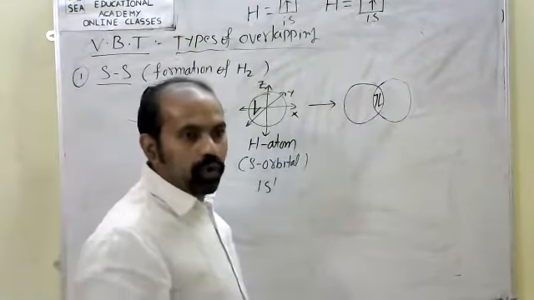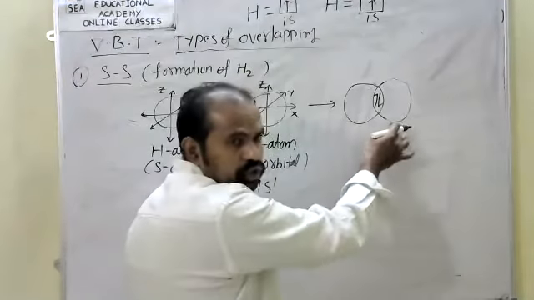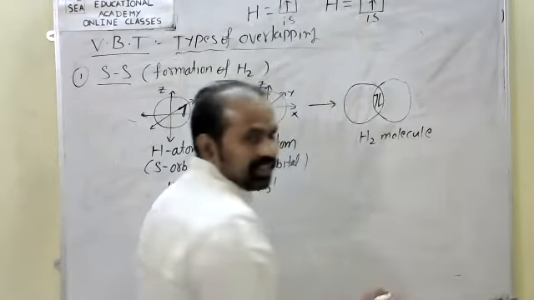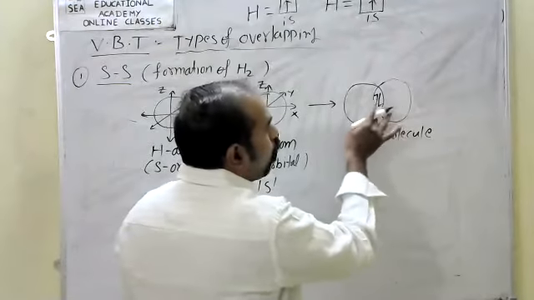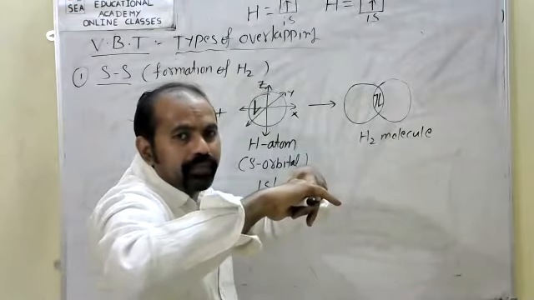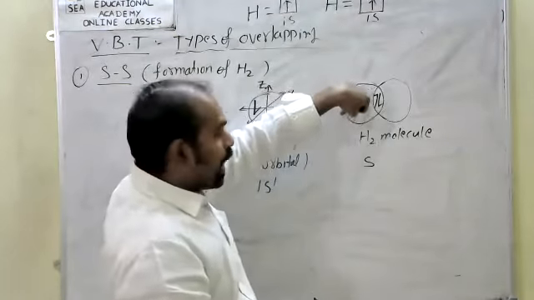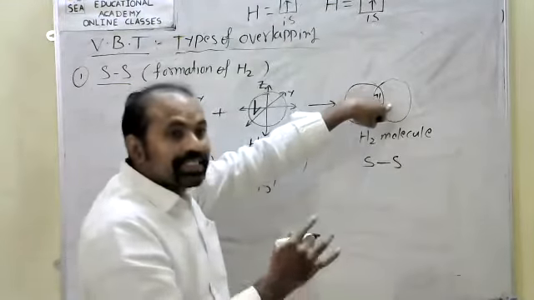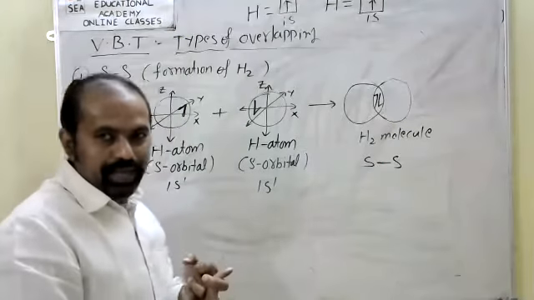Because of that overlap, a covalent bond is formed, H2, called the H2 molecule. This overlapping is the bond, formed due to the first atom's s orbital and the second atom's s orbital. So I have given it as SS bond, SS overlapping.